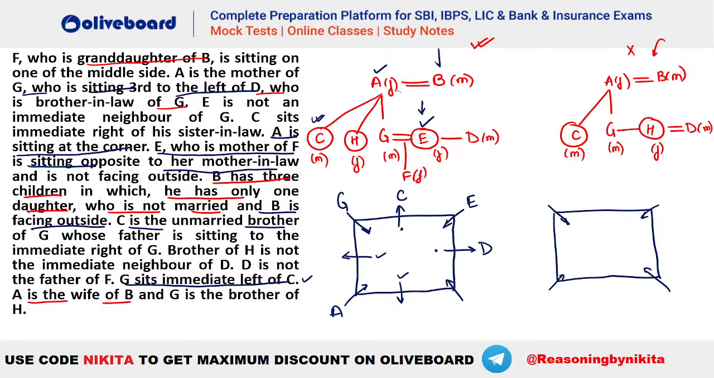C's father कौन है, that is your B. So B should be immediate right of G. That means B will be here. Okay, Kunal, very good evening. So B will be this person here.